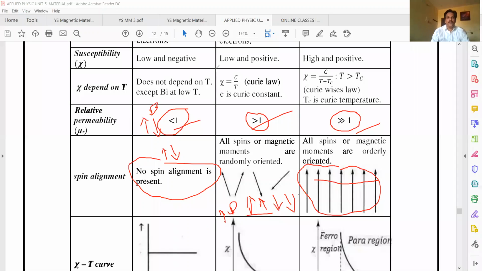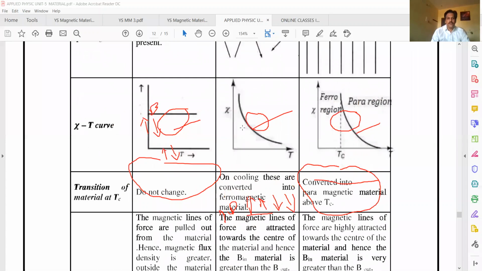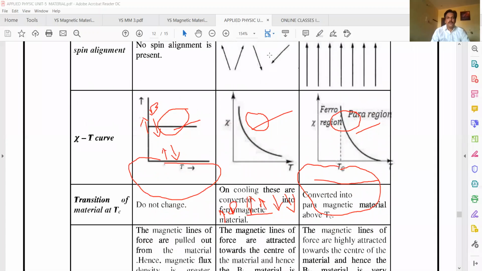Next, we have to see how the susceptibility varies with temperature. Here, the susceptibility is independent of temperature.